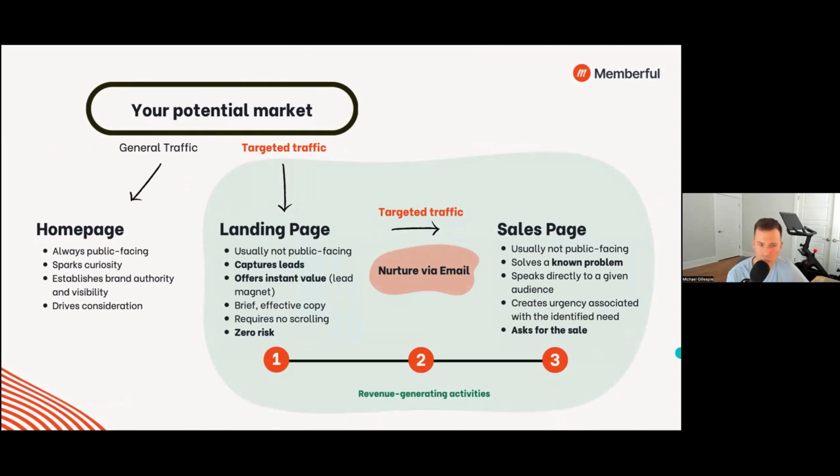So if we look at the potential market that exists for any service, any product, let's say you're a paid newsletter company, and you know that there's 15 million people that may be interested in your product. Here's your homepage on your website over on the left. This is the part of your website that's always public facing. This is where you want to spark curiosity. This is kind of like your billboard on the highway of the internet. This is going to drive consideration among the folks who land on that page.